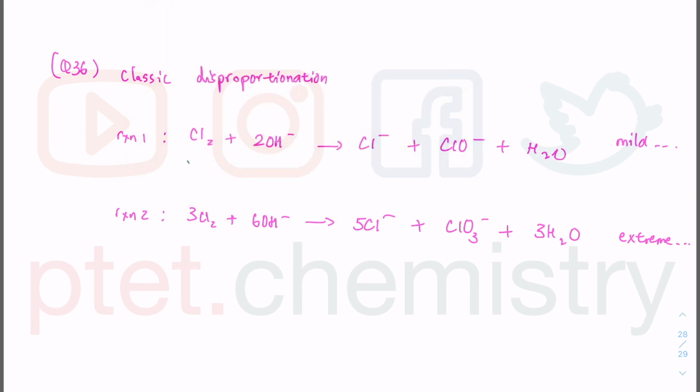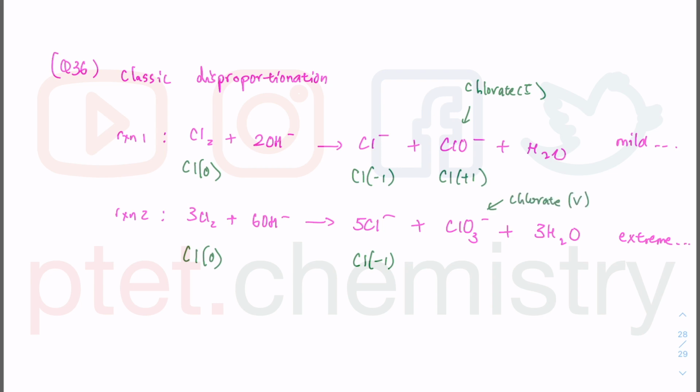Whatever we do, let's work out the oxidation numbers. The element Cl2 is 0. The chloride is Cl minus, -1, because it just follows the charge of the ion itself. When you got this one, this is called chlorate(I). It kind of gives it away. It's actually chlorine +1. And this is called chlorate(V). So it's chlorine bonded to oxygen, that's why it's got the -ate there, and it's got the oxidation number bracketed.